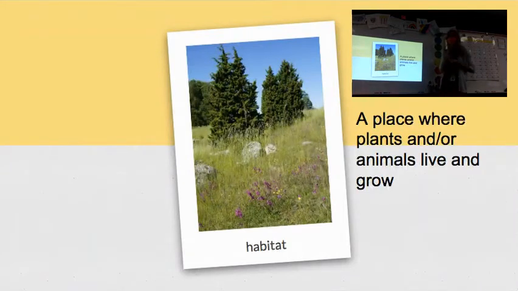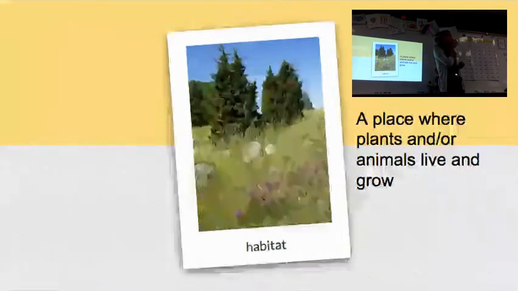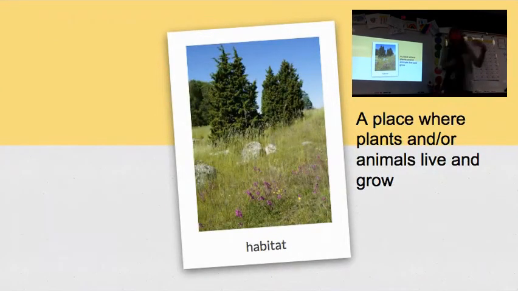Our next word is something you have already told me about today, and we've already described and made some observations about. It is going to be a habitat. What is our word? Habitat. A habitat is a place where plants or animals live and grow. I think it's important to note that a habitat is not just where animals and people are growing, but also where the plants are living, okay? So a habitat is a place where plants or animals grow.